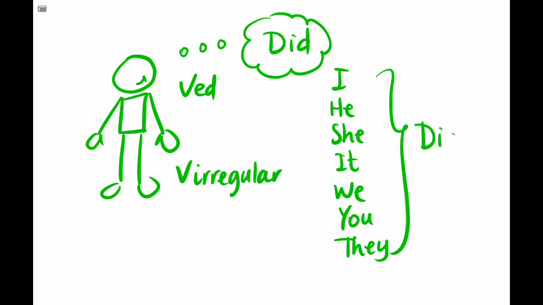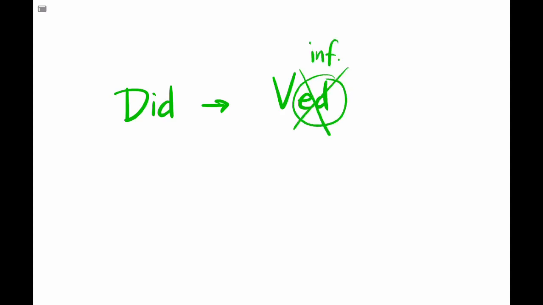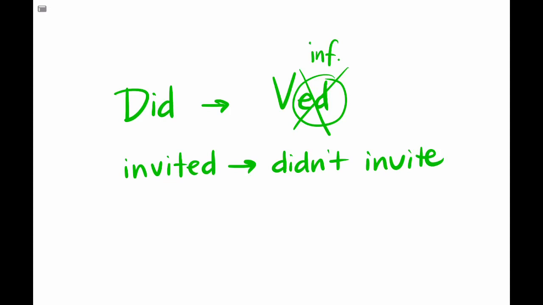The negative auxiliary is did not, or we can also say didn't. It's important to know that when the auxiliary is in the sentence, the verb is not conjugated. So, for example, if it's a regular verb, we will remove the ed and use the infinitive form. For example, if the verb in the past simple tense is invited, in the negative form we would say didn't invite. And in the question, we will say did someone invite, and add the complement and a question mark.